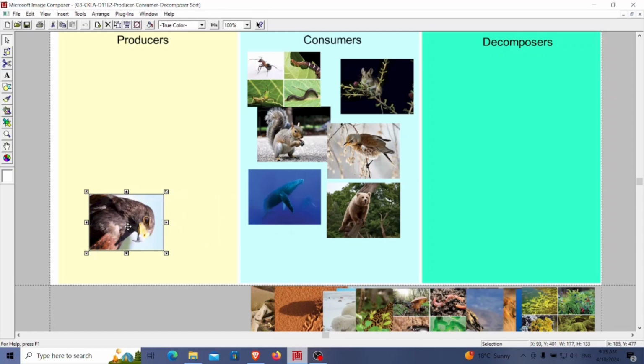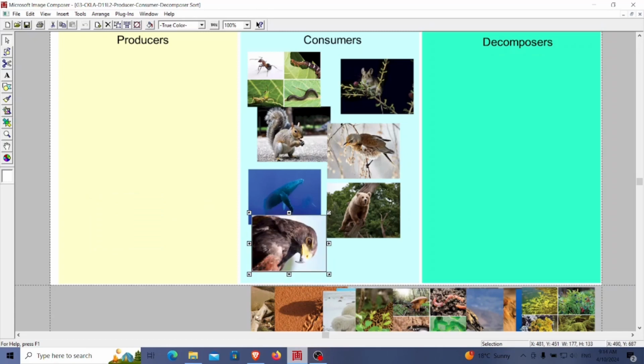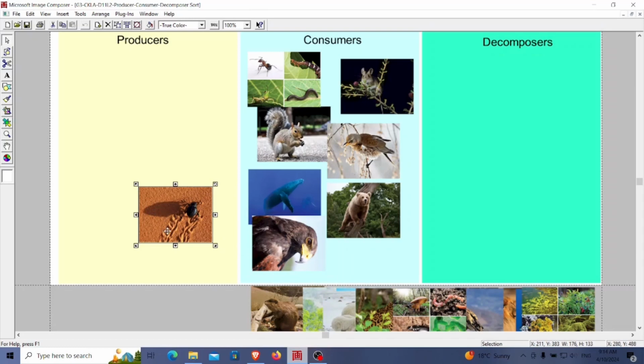The next one is hawk. It is for consumers too, so let's add it to the consumer group. The next one is beetle. It is for consumers too, so let's add it to the consumer group.